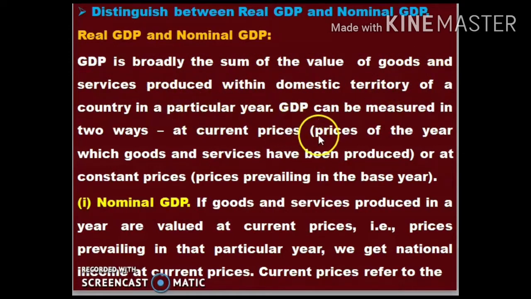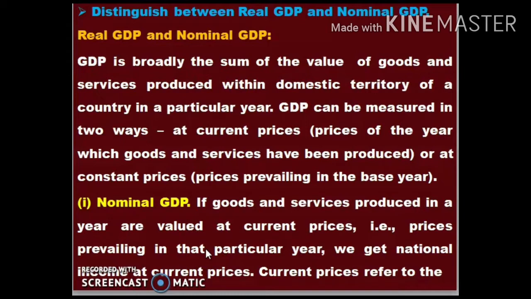a particular year. GDP can be measured in two ways: at current prices, prices of the year in which goods and services have been produced, or at constant prices, prices prevailing in the base year. So it is the division, that is, on the basis of what we had studied last year, that is index numbers, where we were taking current prices and base year prices. I think you remember that. So on the basis of that only it is working.